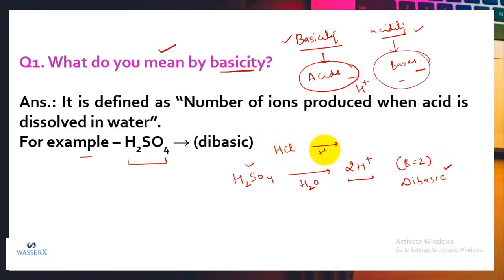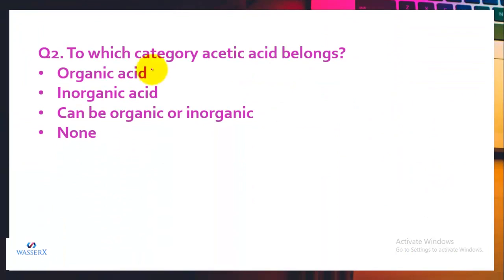When we dissolve this HCl in water, one molecule of HCl will dissociate to form only one H. So its basicity is 1, and it can be termed monobasic. So this is how we classify acids according to their basicity as monobasic, dibasic, tribasic, like this. Similarly, we can do this for the bases as well.